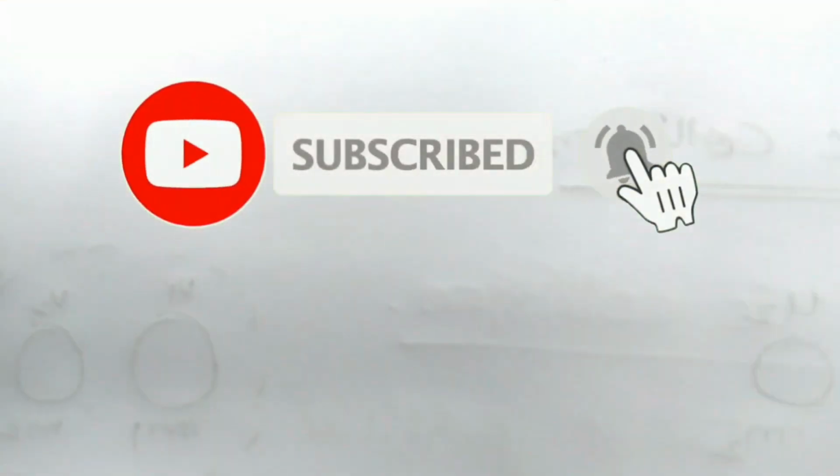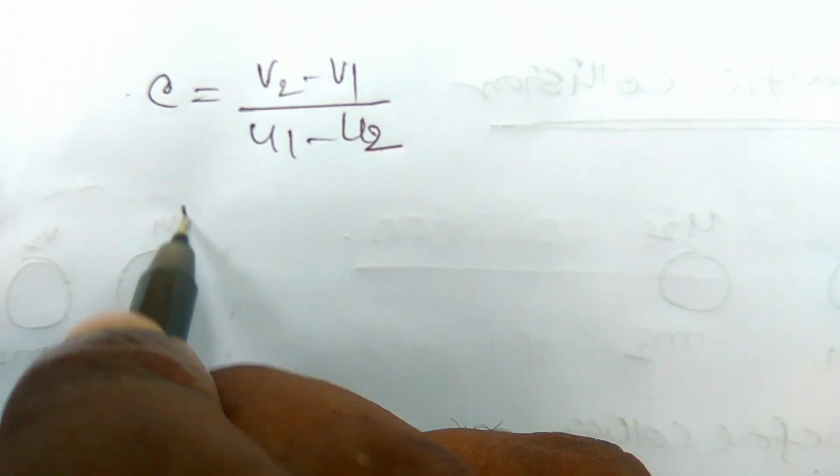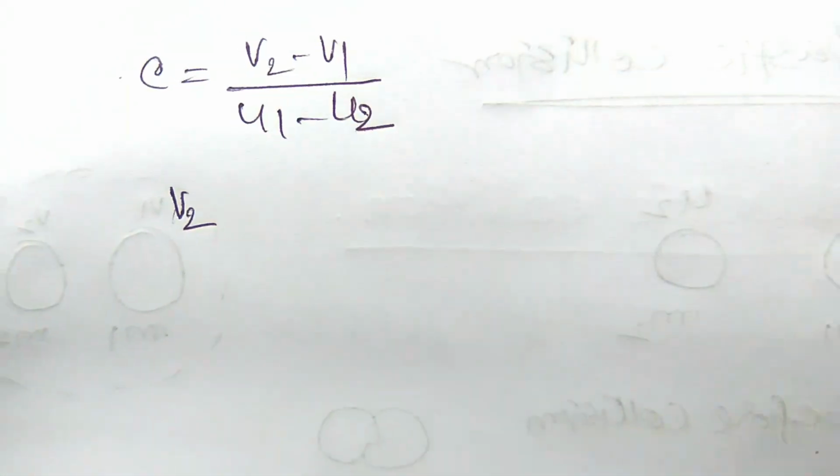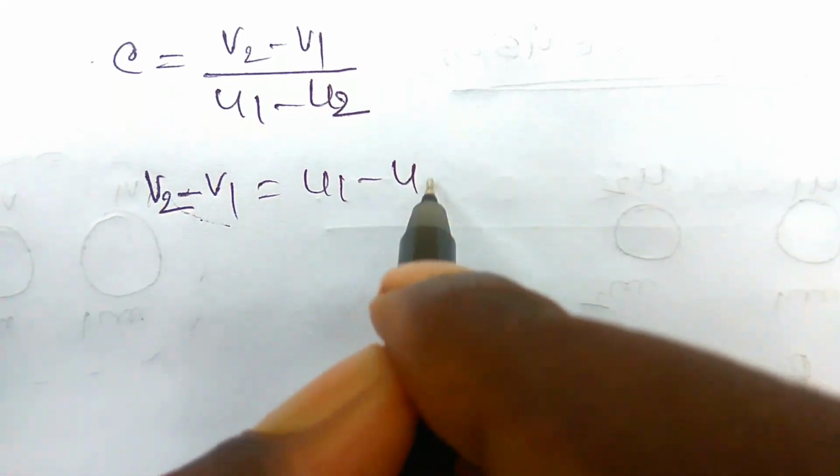Similarly, in case of elastic collision, we already saw that E is equal to V2 minus V1 by U1 minus U2. In case of elastic collision, we derived that V2 minus V1 is equal to U1 minus U2, right?